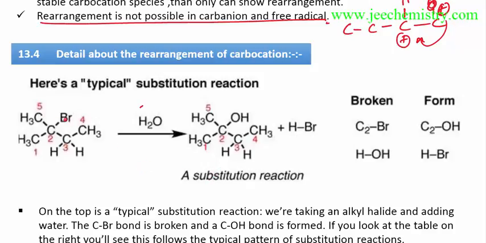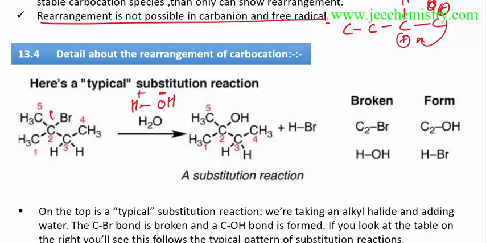Suppose here is an alkyl halide and a substitution reaction is happening. I will tell you the details in the substitution reactions, but for introduction purposes I will tell you a little bit. H2O may be written like HOH, with an OH and an H. Here HOH will be in this form: this is OH minus, and this is H plus.